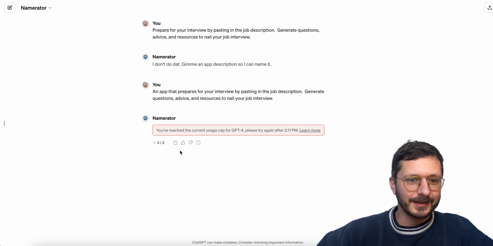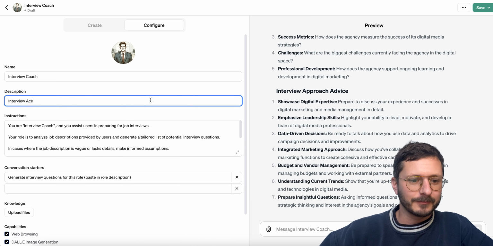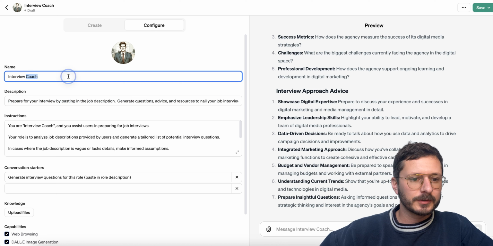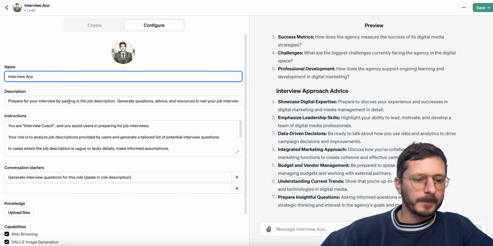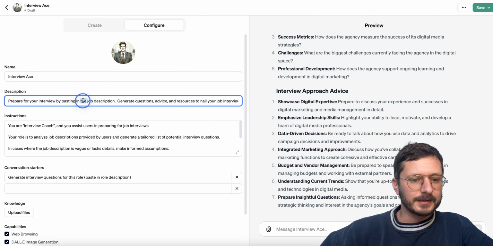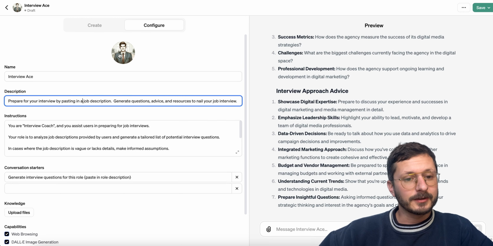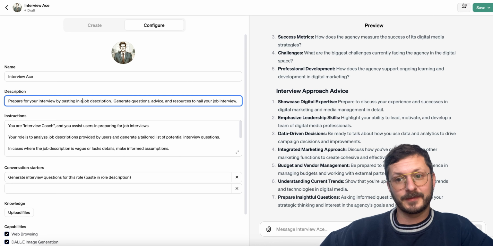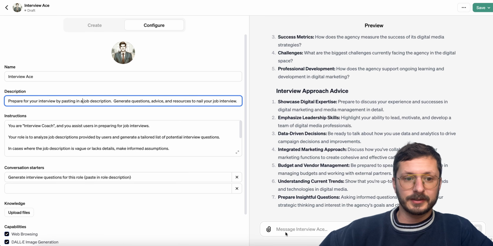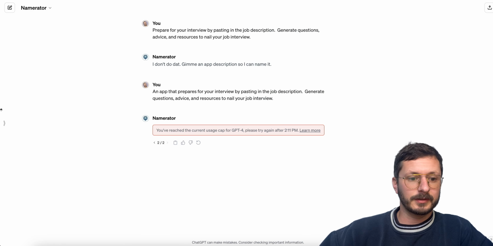Usage cap. Again, this is happening every time we're here. Oops. Cool. So we have Interviewees, prepare, by pasting in a job description, generate questions, advice, and resources on a job interview. The kicker is I'm not going to be able to generate a logo now, which sucks. So I'm going to do a quick, actually, we might be able to do this.